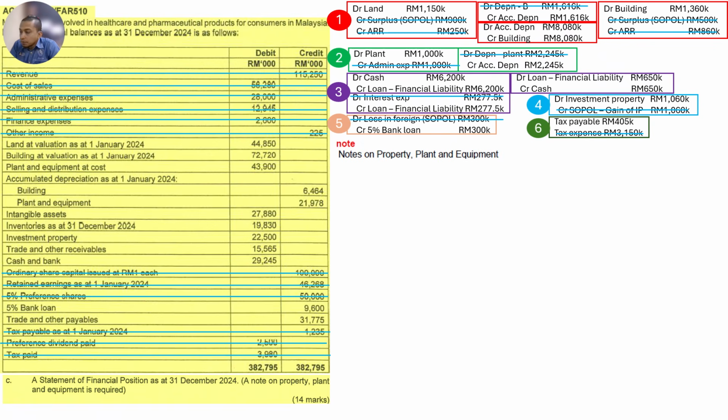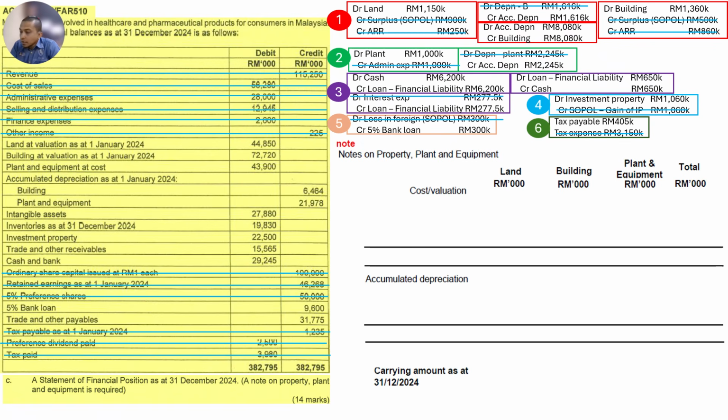So for property, plant, and equipment, this is the format. It's not really a statement, so if you don't like this way, you can do another way. But I strongly suggest you follow this, because it simplifies everything. First, we have cost, accumulated depreciation, and carrying amount. These are the three segments. If we have impairment loss, we need accumulated impairment loss, but in this case we don't have any.